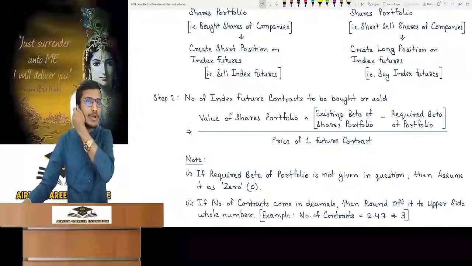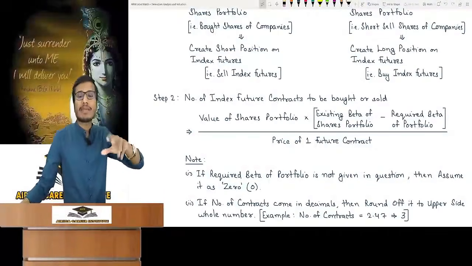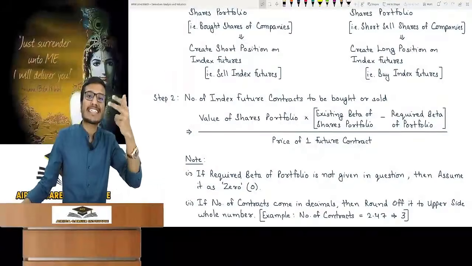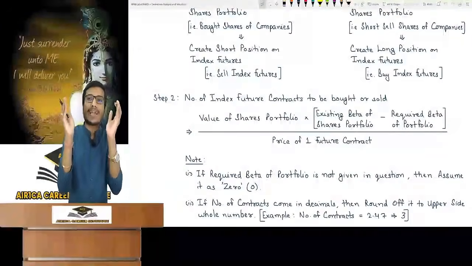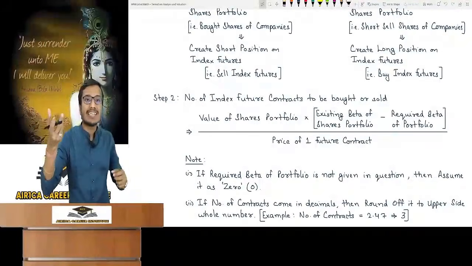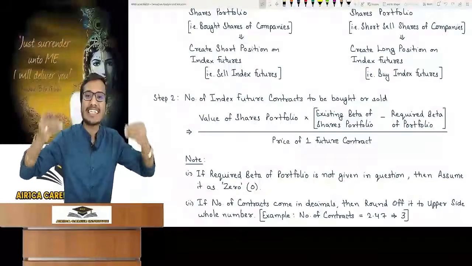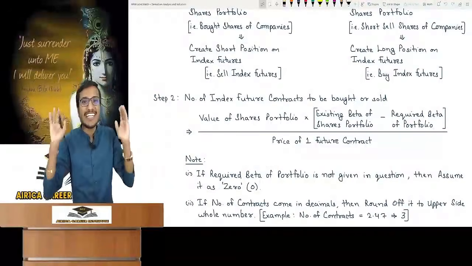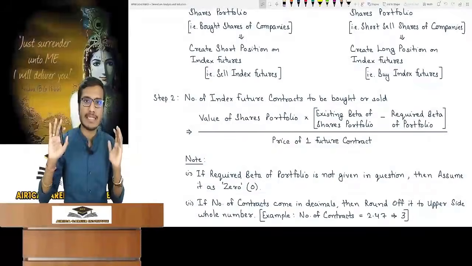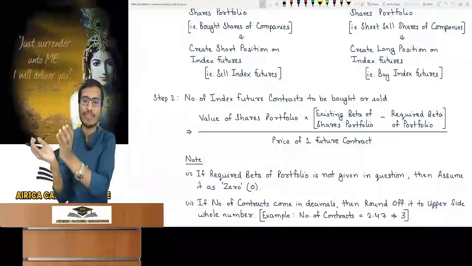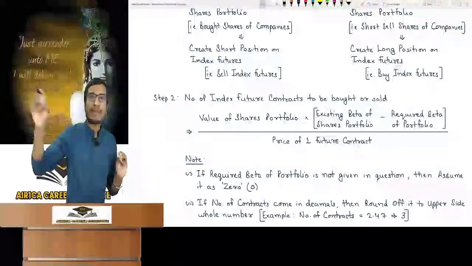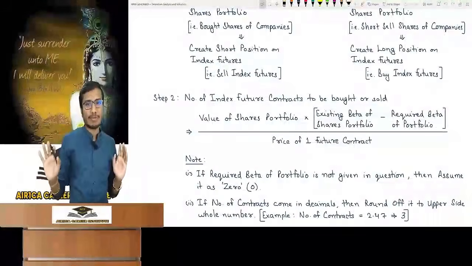What is the logic? Understand that. Required beta means how much beta I have to maintain or keep in my portfolio. Beta represents risk. When I am multiplying the value of shares portfolio with existing beta of 1.5, do you know what it means? Beta was my risk. I wanted to finish the whole risk of my portfolio. I was doing perfect hedging. If there is only that much beta at maturity, then overall gain loss will be nil. Beta is maintained. Did you get it? The entire risk was being eliminated.